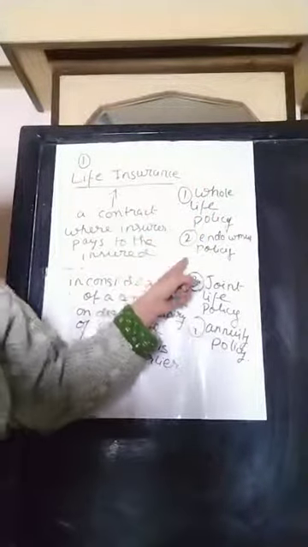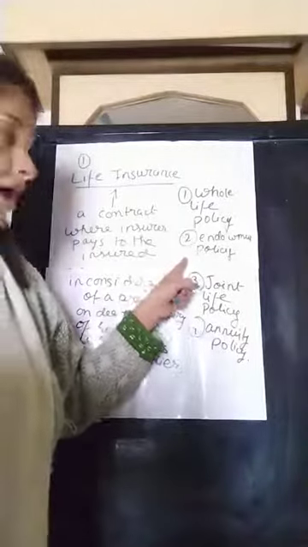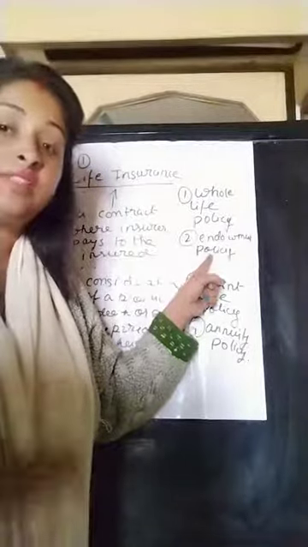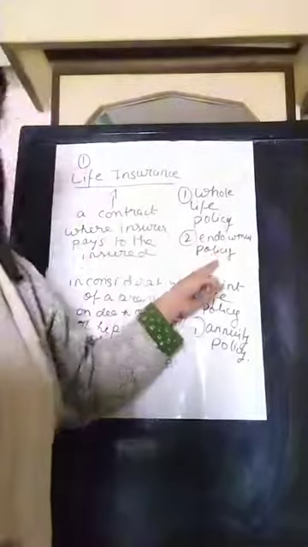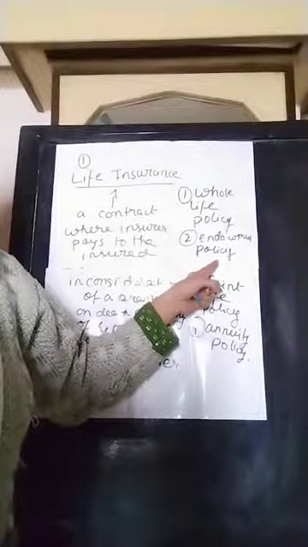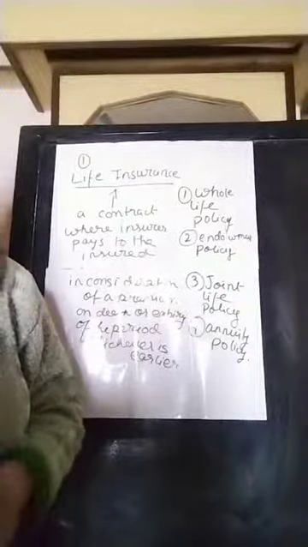In this type of policy, the amount is payable by the insurance company after the expiry of a fixed period of time. Say if it is done for 10 years, then after the expiry of 10 years, this amount of consideration is paid. That is after the maturity period. The fixed period is called the maturity period.